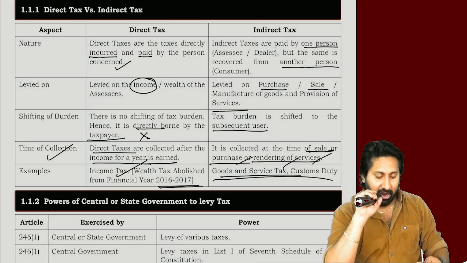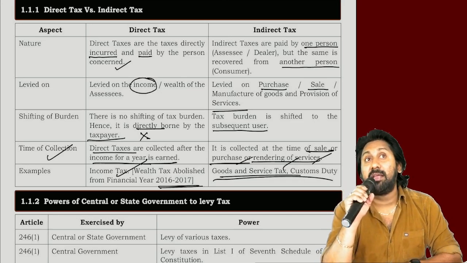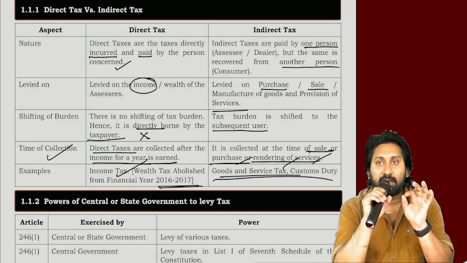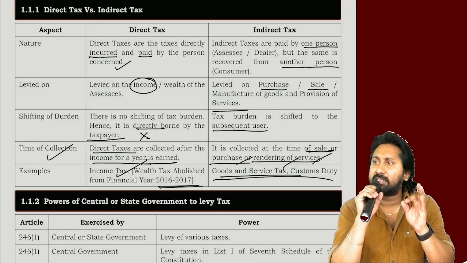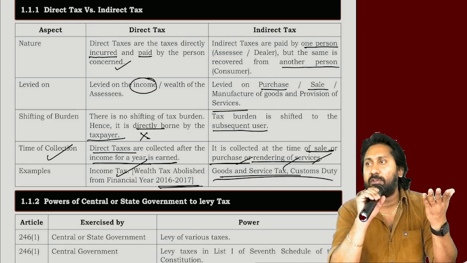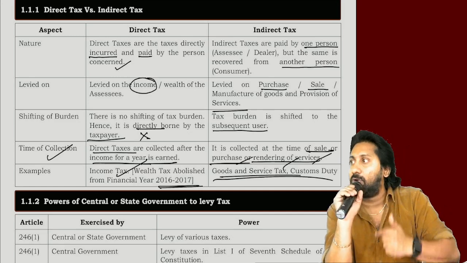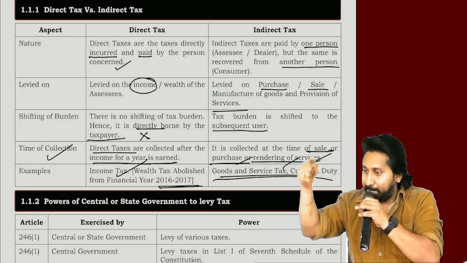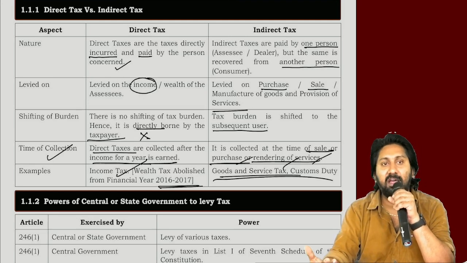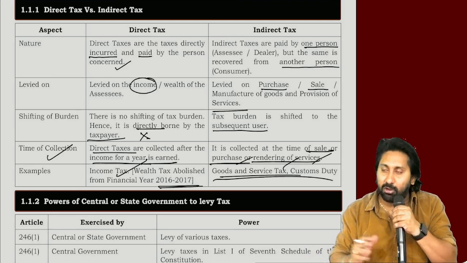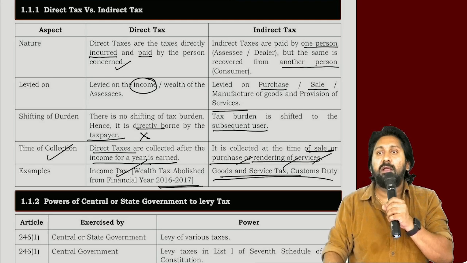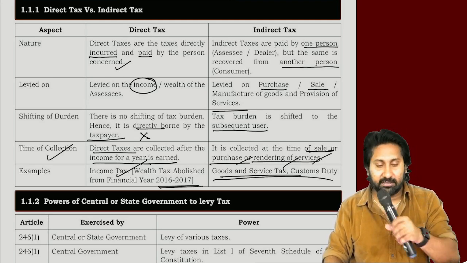Clear? Next one after that. Where can payment be postponed to a future time? In direct tax, technically under the Income Tax Act, income tax can be postponed to a future date, the next year. But like that you cannot do in the case of indirect tax, because in the bill itself they include the GST and they will collect from you. So you have to pay at the time of purchase, sale or services rendered. Everyone understood the concept clearly? Write the notes on that in a simplified format. Keep the heading direct tax versus indirect tax.